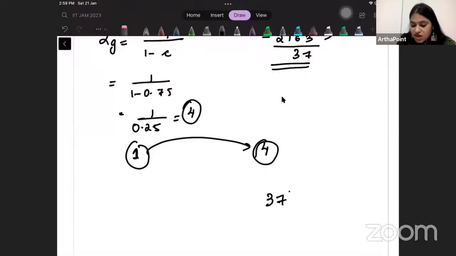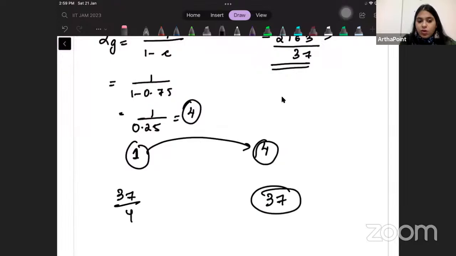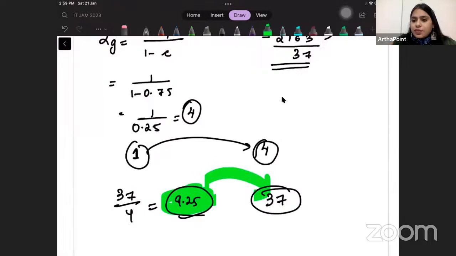I want to cover this 37 gap, but in order to cover that gap, the expenditure that I will be required to do is just 1/4 of it. It's just 9.25. This, through the multiplier effect, will become 37. I have given such questions also, inflationary and deflationary gap, in the mock test. I want you to practice those.